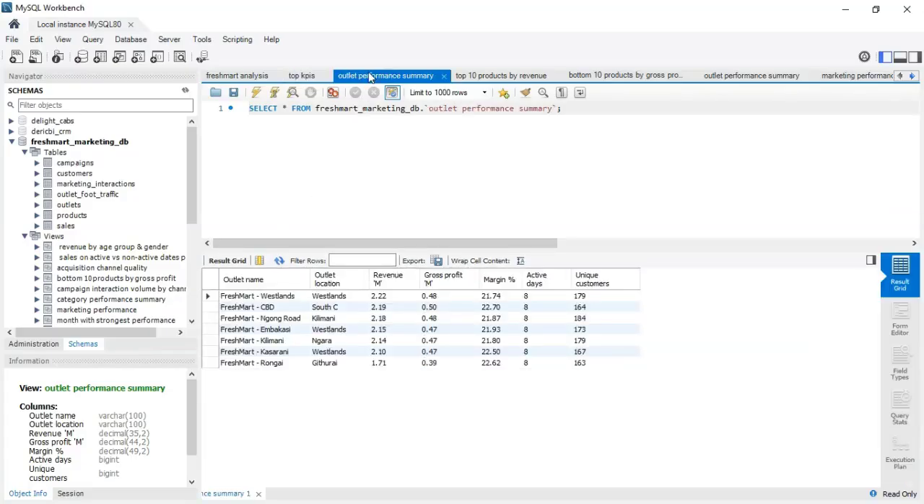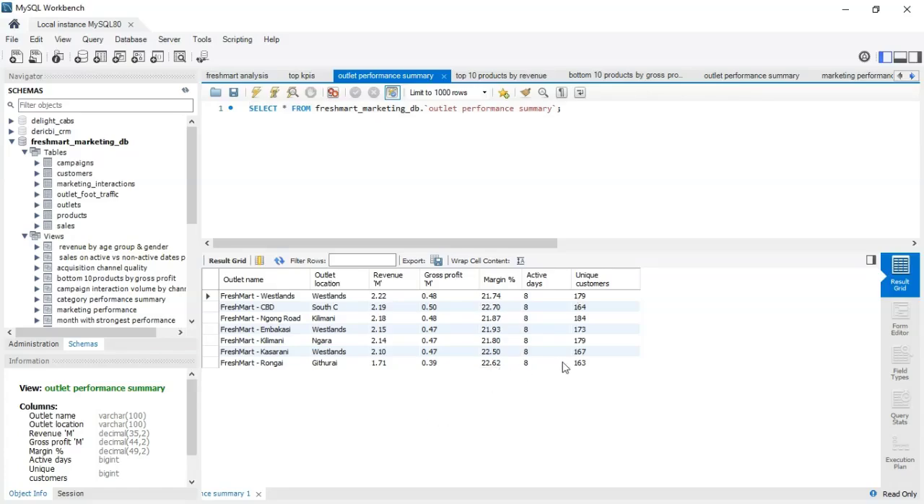We also have the outlet performance summary. We have around 7 outlets, and the top performing outlet for the first week of 2026 was Westlands, which made revenue of about 2.22 million, a gross profit of about 0.48 million, and a margin of about 21.7%. In 8 days, from January 1st to January 8th, we attracted around 179 unique customers.